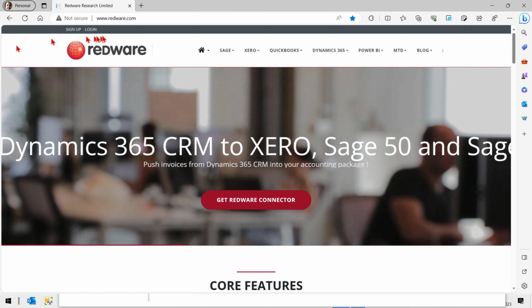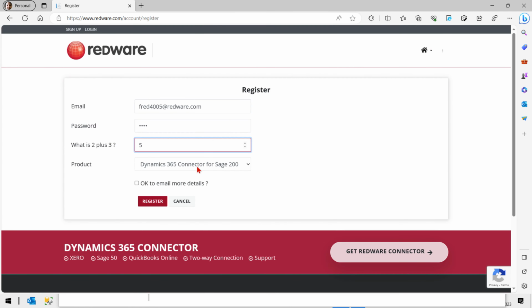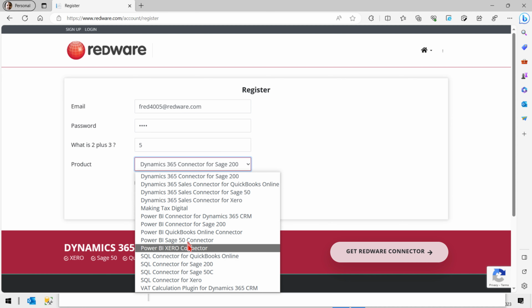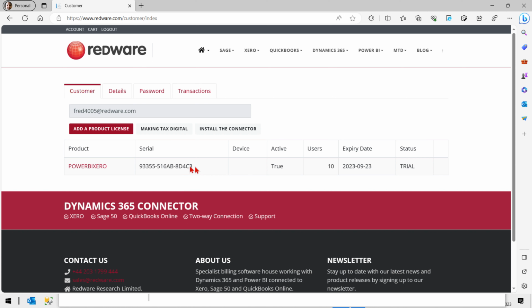So to get started, you need to sign up at redware.com. The product you're going to choose is the Power BI Xero connector. The important thing for you is to grab hold of this serial number, which you're going to need later to install the software and also to pull down the data into your Power BI template.